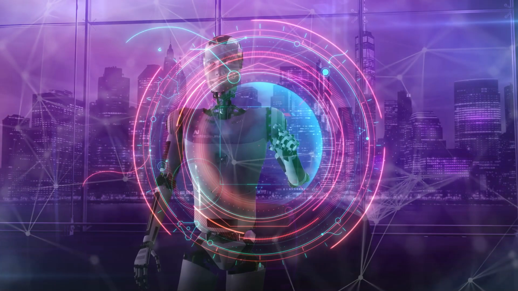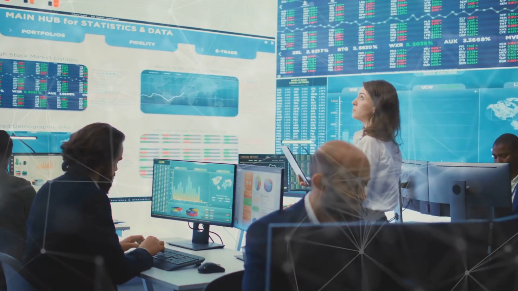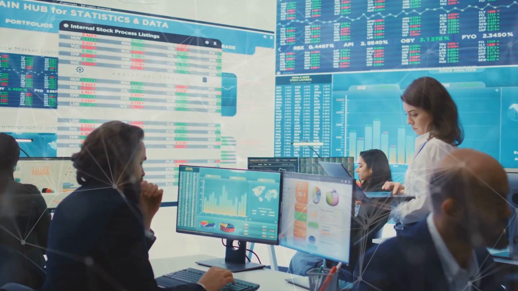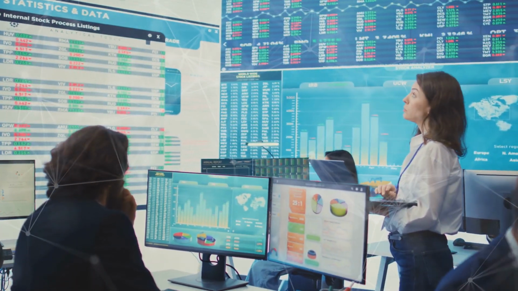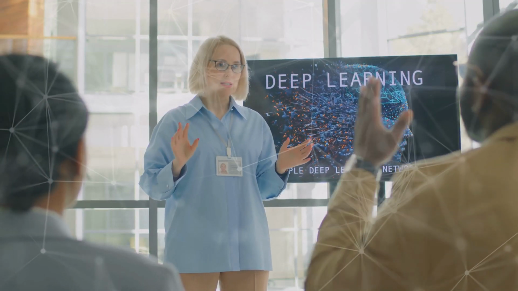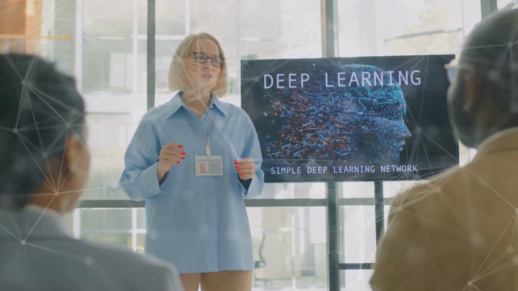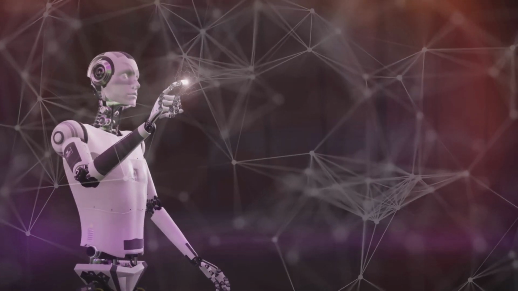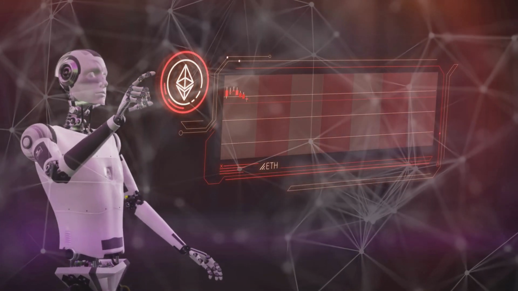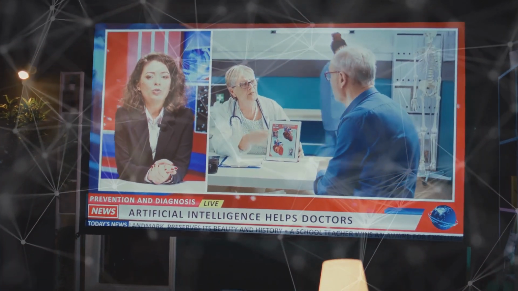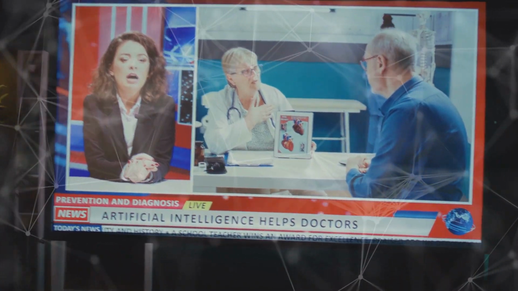So why is DeepSeek important? The answer lies in its potential to revolutionize various industries, including education, finance, and healthcare. In education, DeepSeek can help students learn complex concepts and solve problems. In finance, DeepSeek can help analysts make informed decisions and predict market trends. And in healthcare, DeepSeek can help doctors diagnose diseases and develop personalized treatment plans.